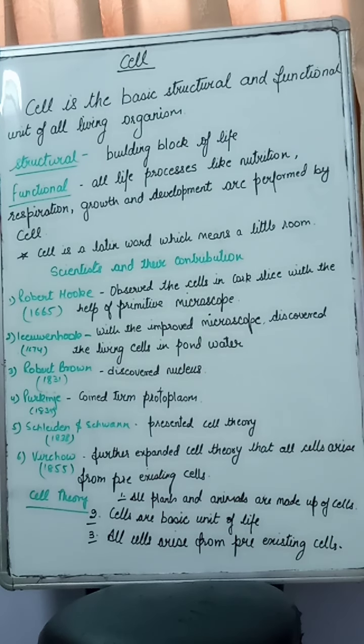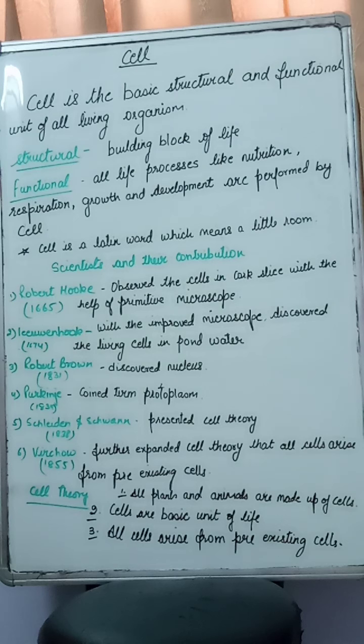Then there was a scientist, Robert Brown. He was also a botanist, and by his time there was quite an improvement in microscopes, and lenses could be focused sharper.